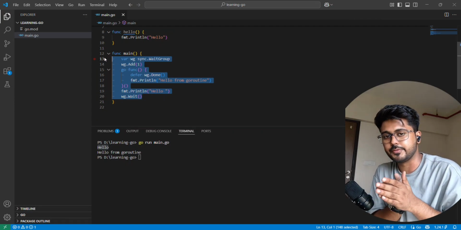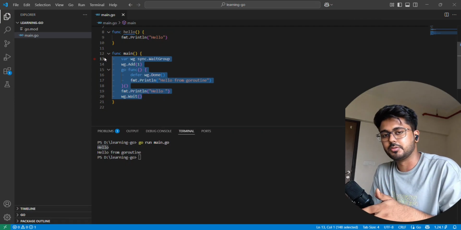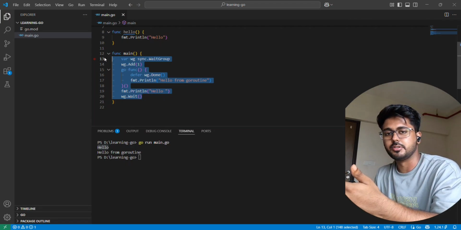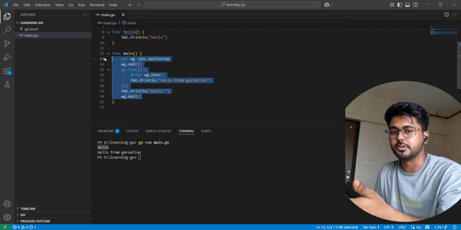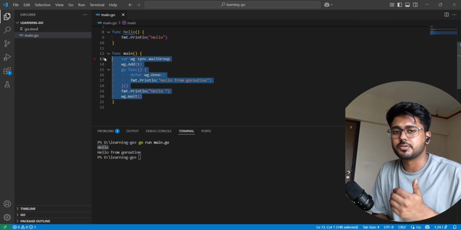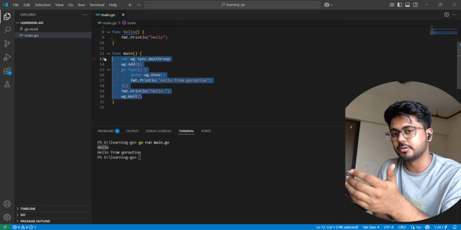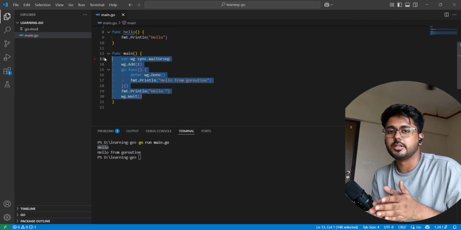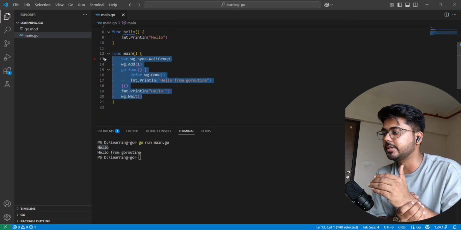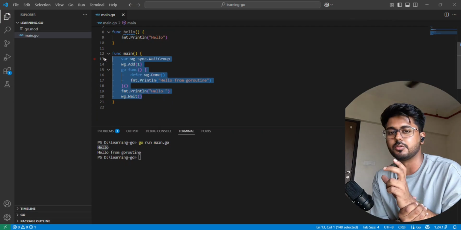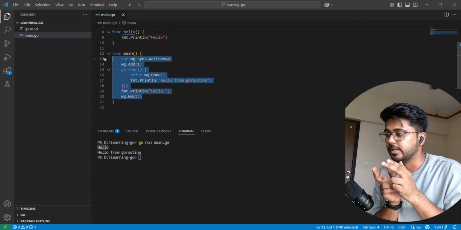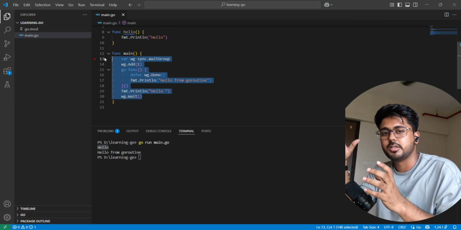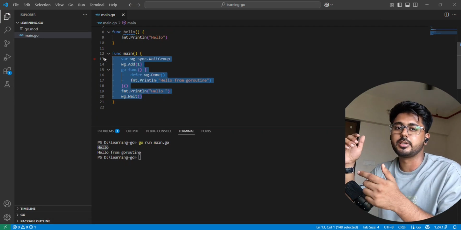So let's say I give the value 1 to goroutine 1, then it should signal goroutine 2 that I have printed 1, now you can print 2. Then goroutine 2 will signal the first goroutine that I have printed 2, now you can print 3. That communication should be done between the goroutines via channels. So we will also have to implement channels to communicate between different goroutines, because we have to make it work in a synchronous way.